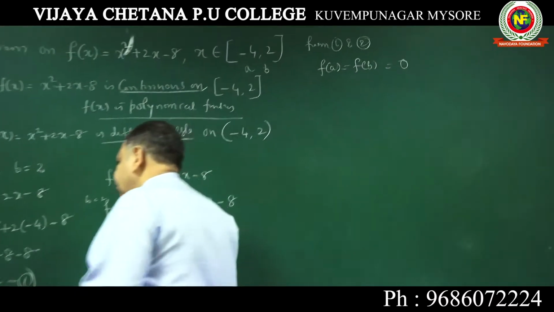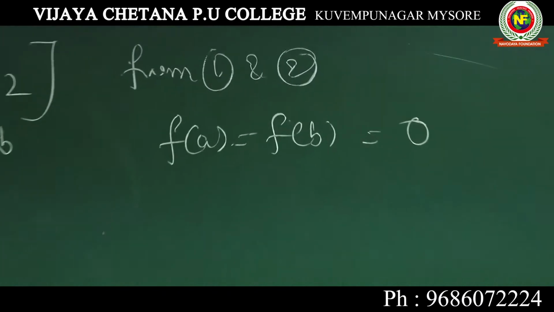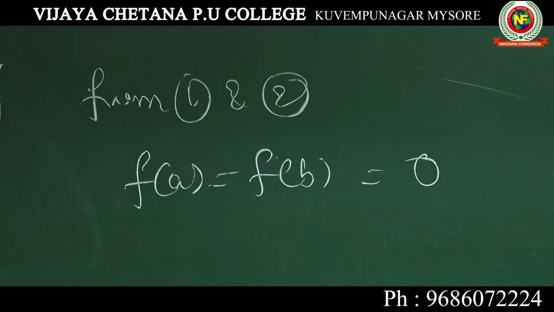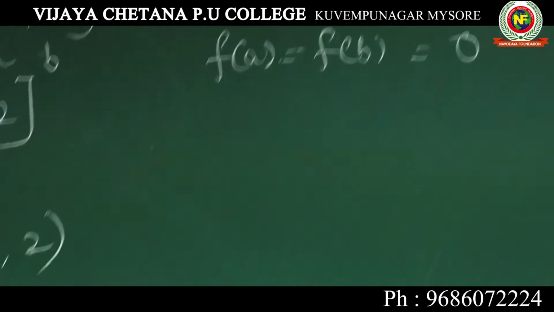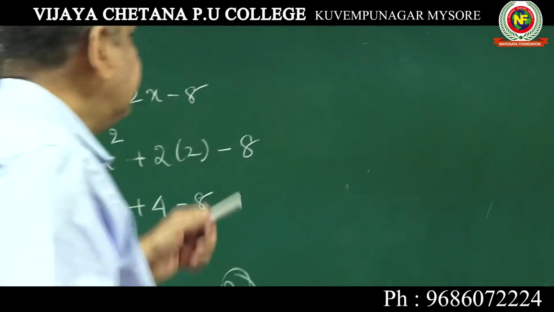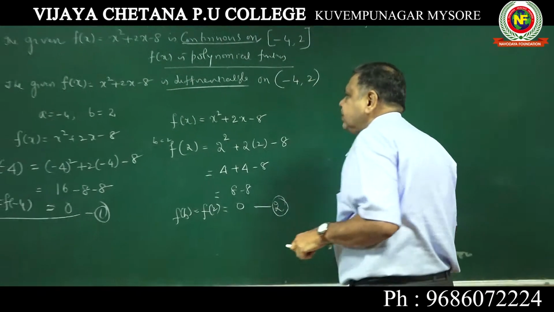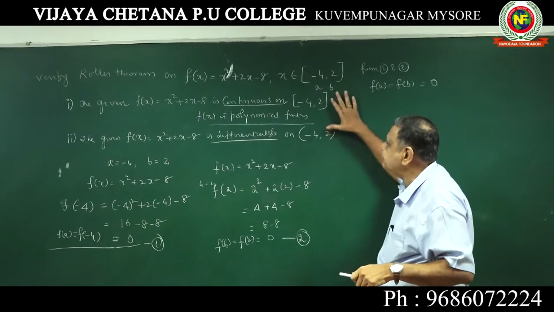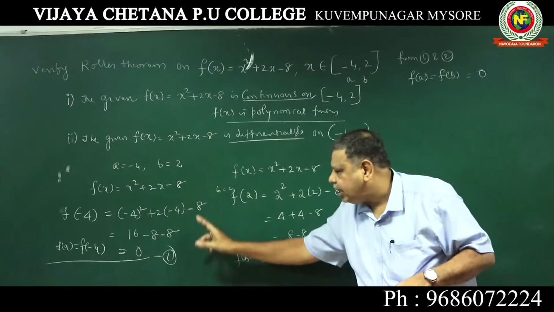See here, f of -4 is also 0. f of 2 is also 0. f of A is equal to f of B is equal to 0. So first thing we should write, the function is continuous. It is differentiable. These two must. Then go for f of A.